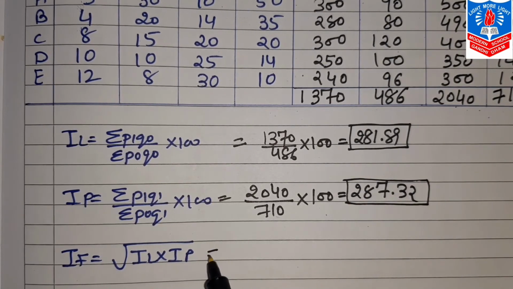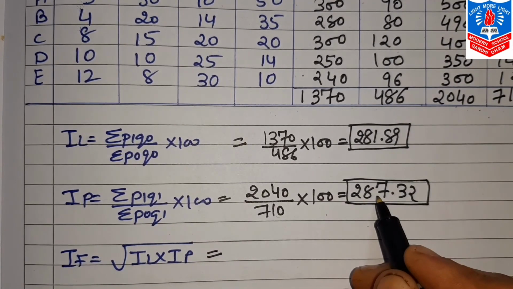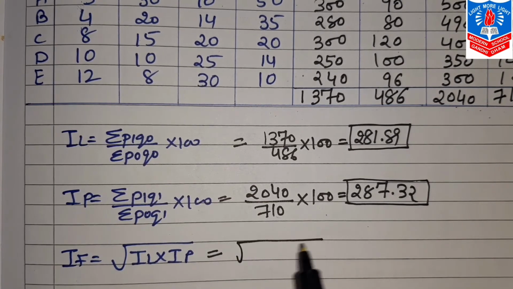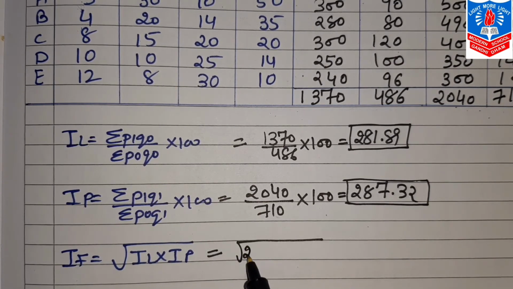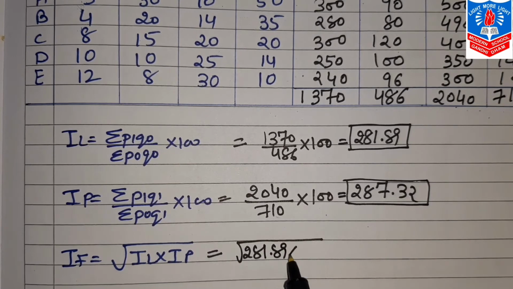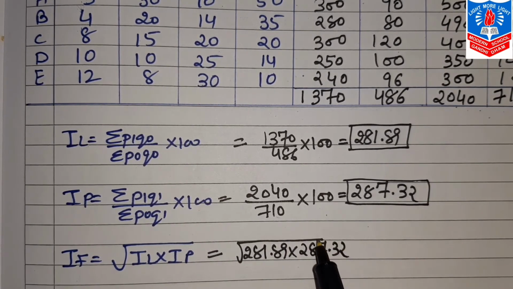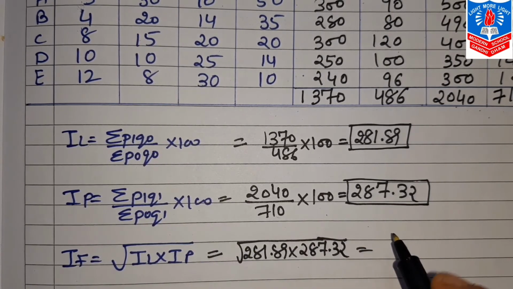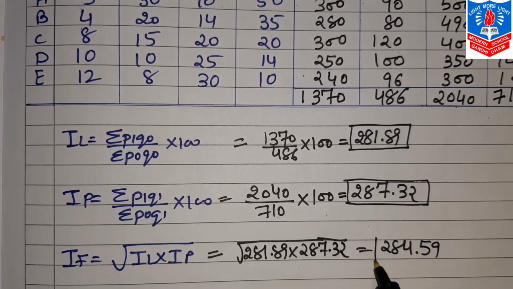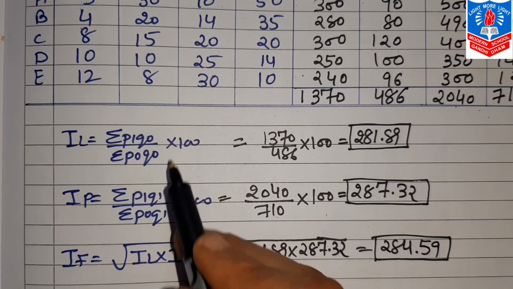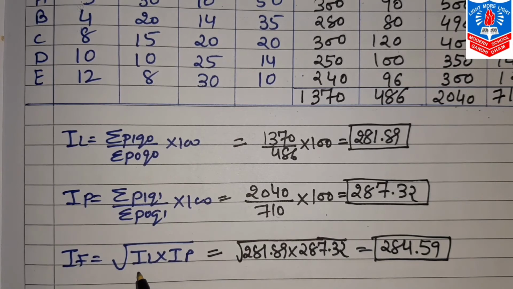And finally, these both values under root: 218.89 into 287.32. Multiply these two and find root of this, that comes 284.59. So this way, when all three IL, IP, IF are asked, we go for this formula.